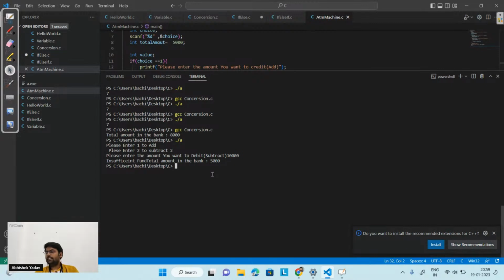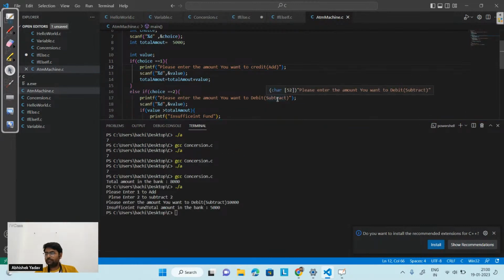And guys, in the last session, do you want a project or a deeper discussion on the pointer topic? Please write in the chat. According to that we will try to manage our program. You want a project or you want a pointer discussion? Okay, great, project. So we will take a small project and we will try to implement that project.